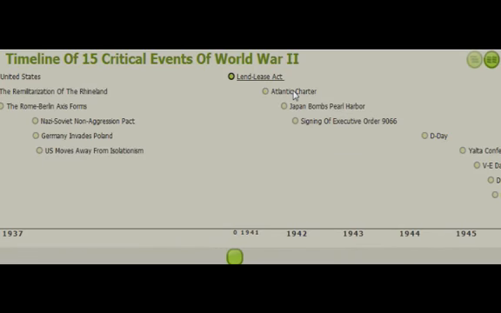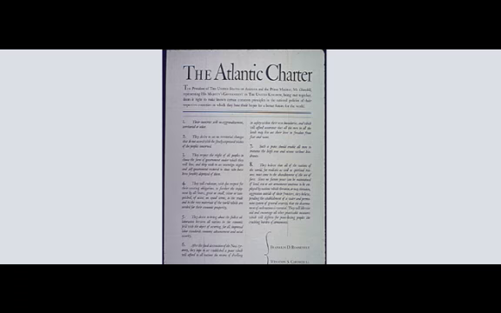After this, the Atlantic Charter occurs. On August 9, 1941, Roosevelt and Churchill secretly met to discuss the post-World War II world. Together, they wrote the Atlantic Charter, which eventually becomes the foundation of many of the agreements that follow the war. There were 8 points to the charter, including that no territorial gains were to be sought by the United States or the United Kingdom.